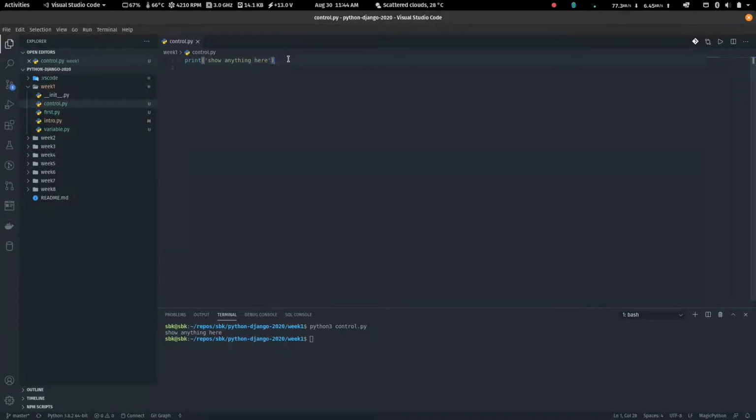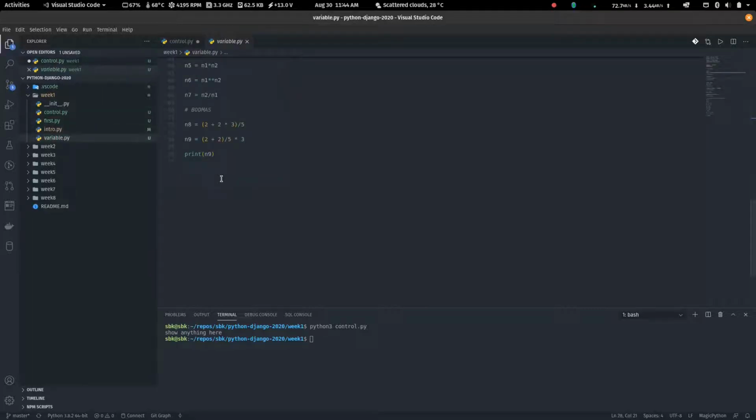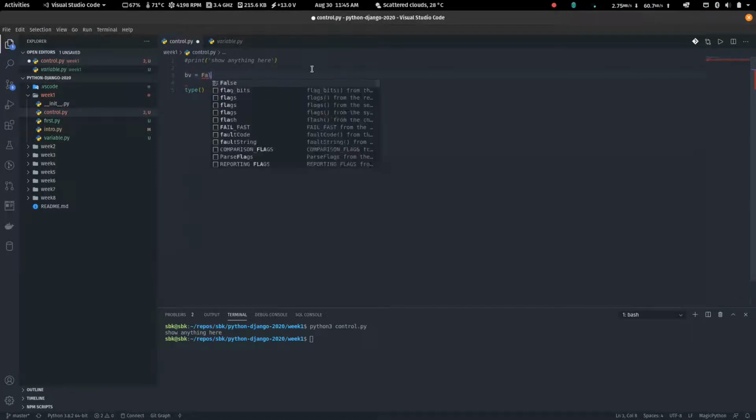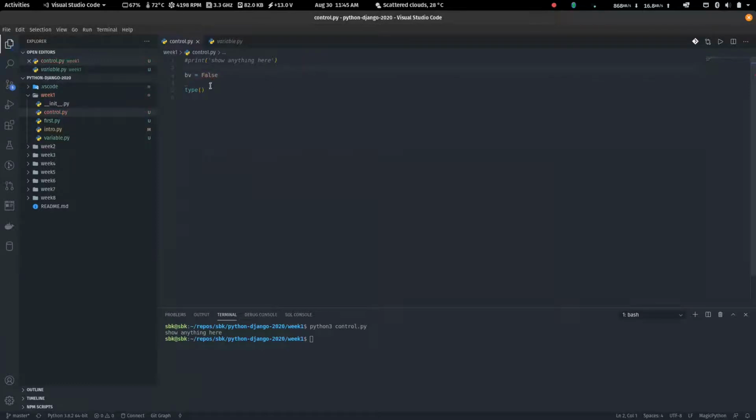There's another thing called type, right? Let me show you what I mean by that. If you remember these variables, let's create a Boolean variable, bv. And how do we know that it is a Boolean variable?